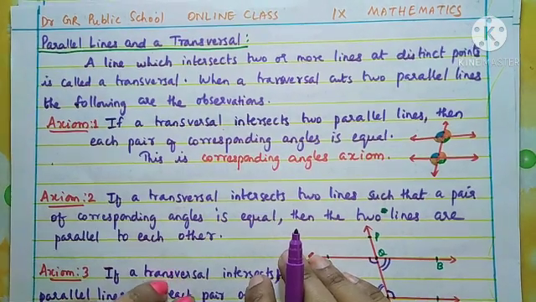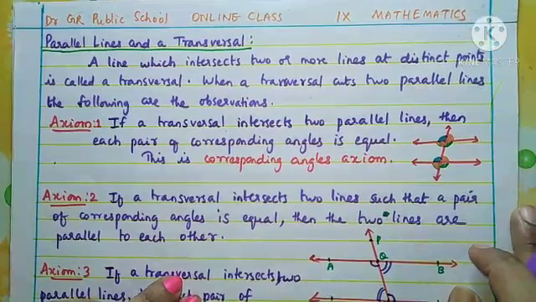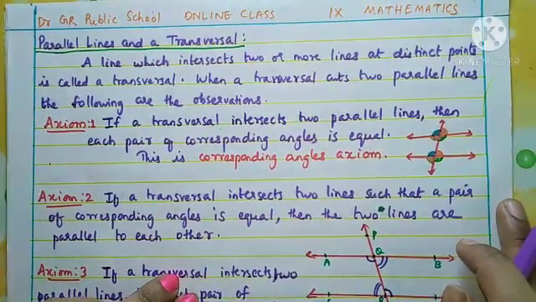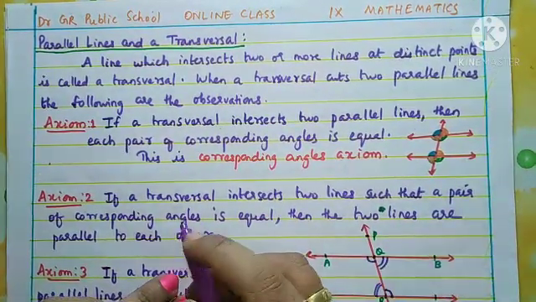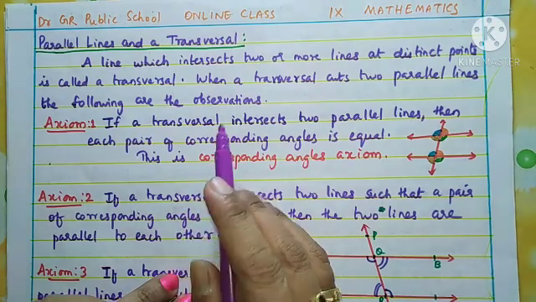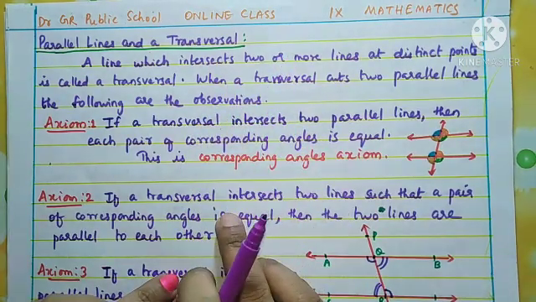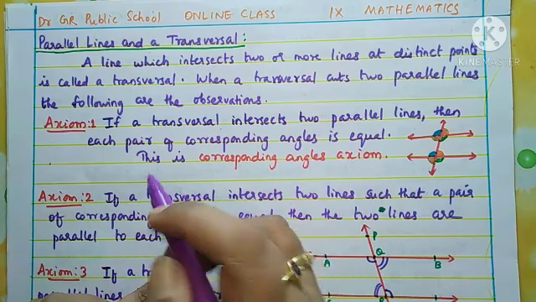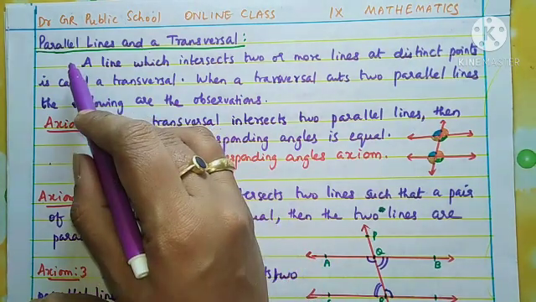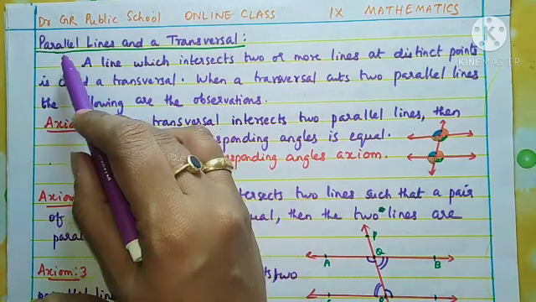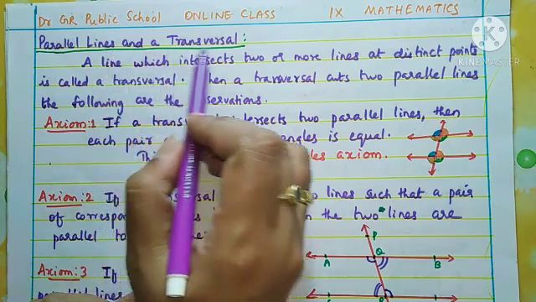So students, you very well understood how we are drawing a transversal for parallel lines and what are the different types of angles formed. So all these notes what I have written, you want to copy in your notes. Okay, let me read this. This is the next section of your lesson. Parallel lines and a transversal.